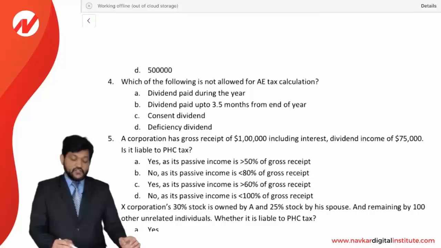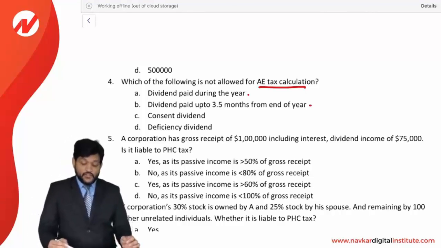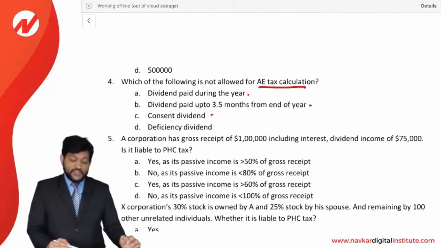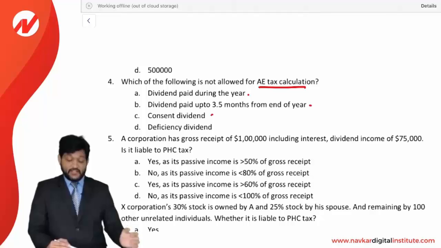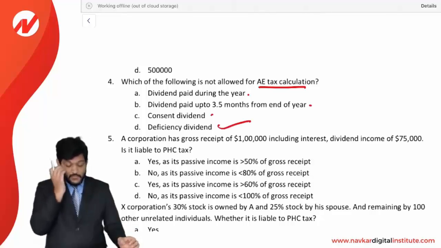Which of the following is not allowed for accumulated earning tax calculation? Dividend paid during the year, it is allowed. Dividend paid up to 3.5 months from the end of the year, it is also allowed. Consent dividend is also allowed. Deficiency dividend is not allowed for AE tax, it is allowed only for PHC tax. So D is the correct option.